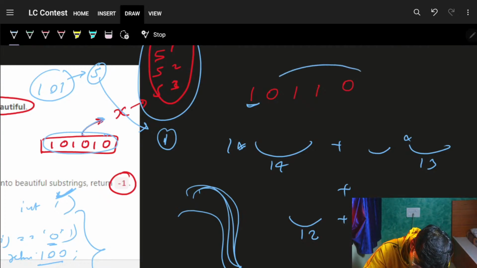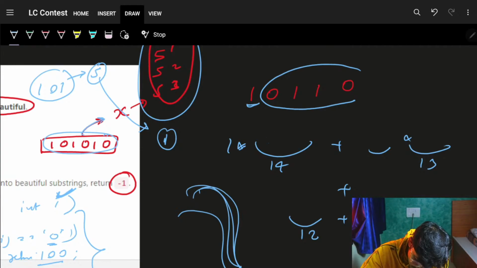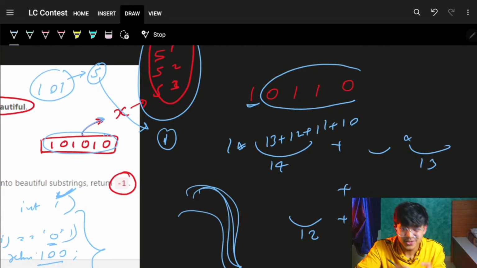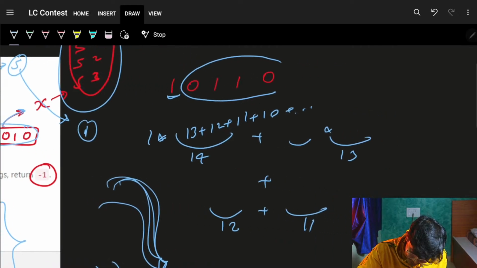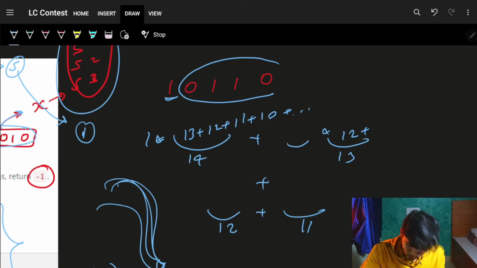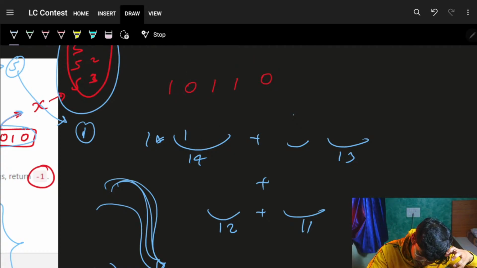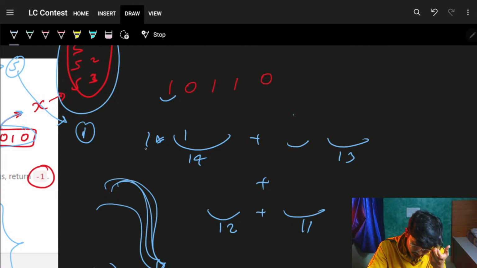Now for taking this 14, I simply have 13 plus 12 plus 11 plus 10 and so on and so forth. Again for this, it will just keep on going, because see, just grabbing a higher picture, choosing 1 is this particular 1 way.